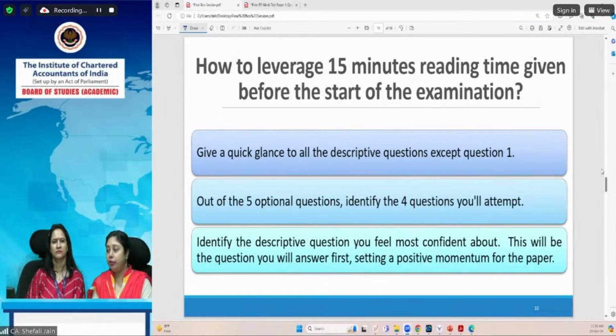For block credit, we have given a very good tabular presentation within the chapter also. And there is a pictorial or diagrammatic representation in the let us recapitulate section also. So if you refer to both these sections, especially the tabular presentation within the chapter of input tax credit, you will be able to retain those provisions in a better manner. So I would advise that you go through that tabular presentation in the chapter, as well as let us recapitulate. We have already advised that you should refer to it.